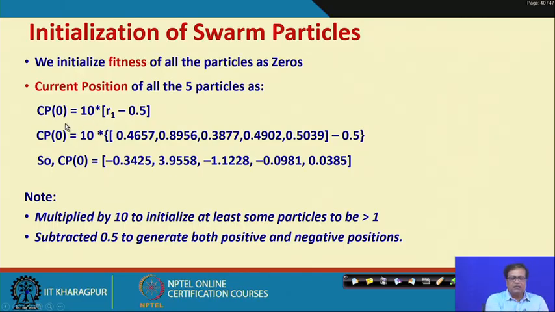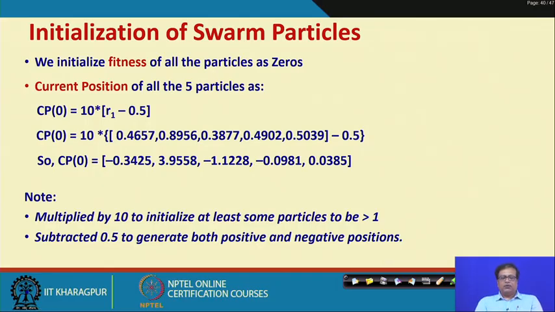The current position at the 0th iteration can be taken as 10 times (R1 minus 0.5), where this is our R1. This is how we find the current position of the particles. We multiplied by 10 to initialize at least some particles to be greater than 1, and subtracted 0.5 to generate both positive and negative positions.